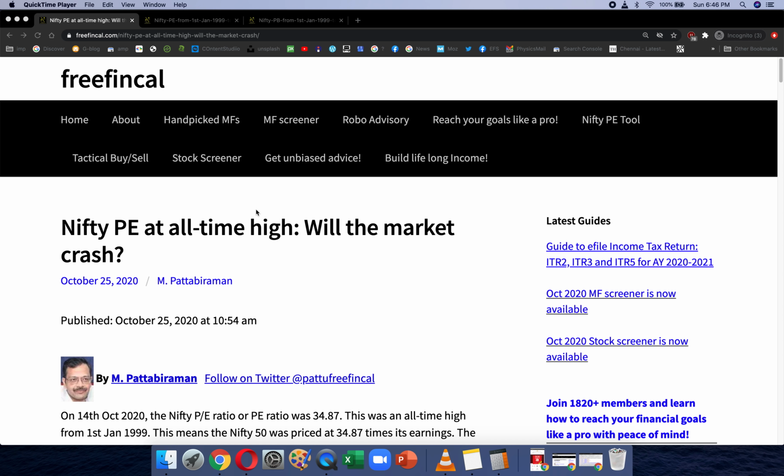The data I'm going to show you can be done for any index using the Nifty PE tool that you can see in the menu, and it's also linked in the article. You can use it for analyzing PE, PB, dividend yield, moving averages, Bollinger Bands, RSI, and a couple of other indicators. So that's the Nifty PE tool right here.